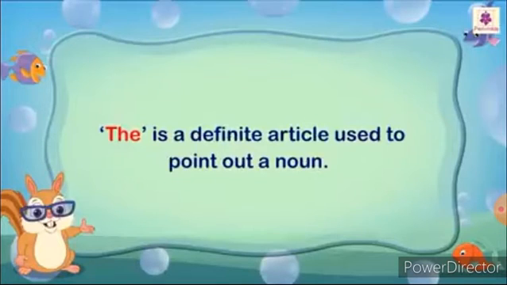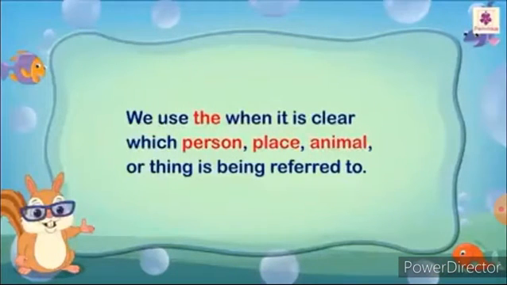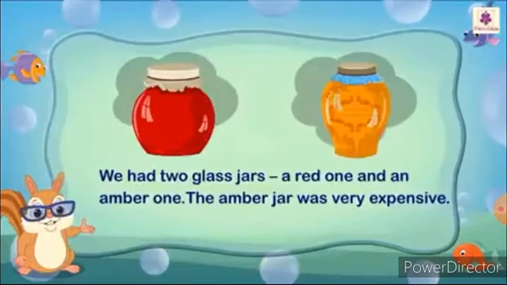And then next is the article the. The is the definite article used to point out a noun. We use the when we talk about a particular person, place, animal or thing. The articles a, an and the can be used before an adjective that comes before a noun. The next, we use the when it is clear which person, place, animal or thing is being referred to.